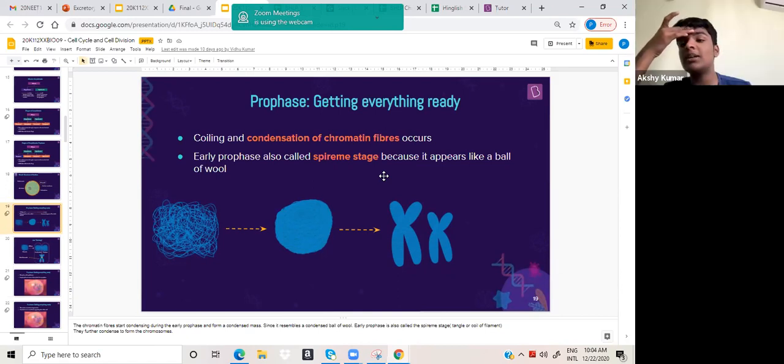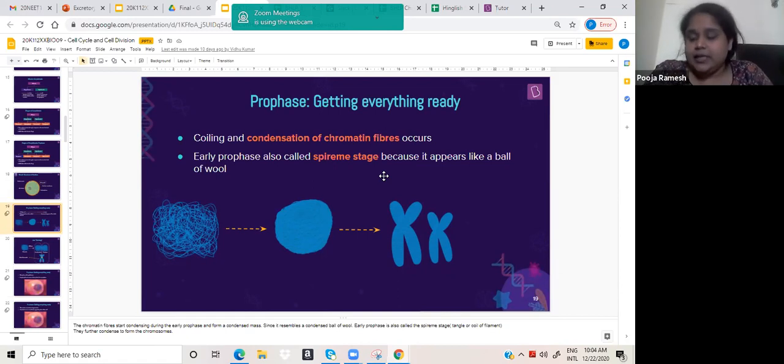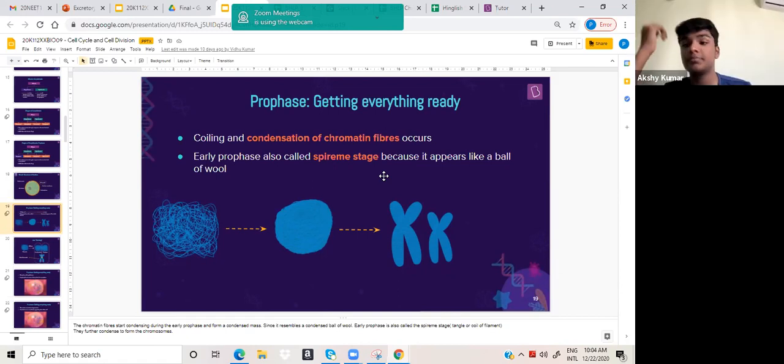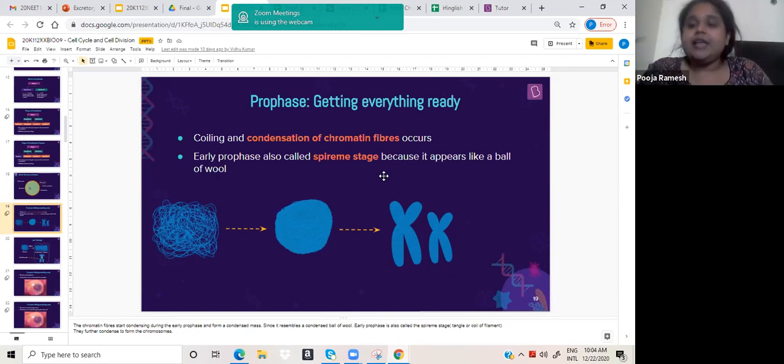That's nothing but the condensed chromatin, and then they form chromosomes later. Towards the end, in late prophase, the chromosomes will be formed. But the stage where you find it as a ball-like structure is called the spireme stage. Is this clear?